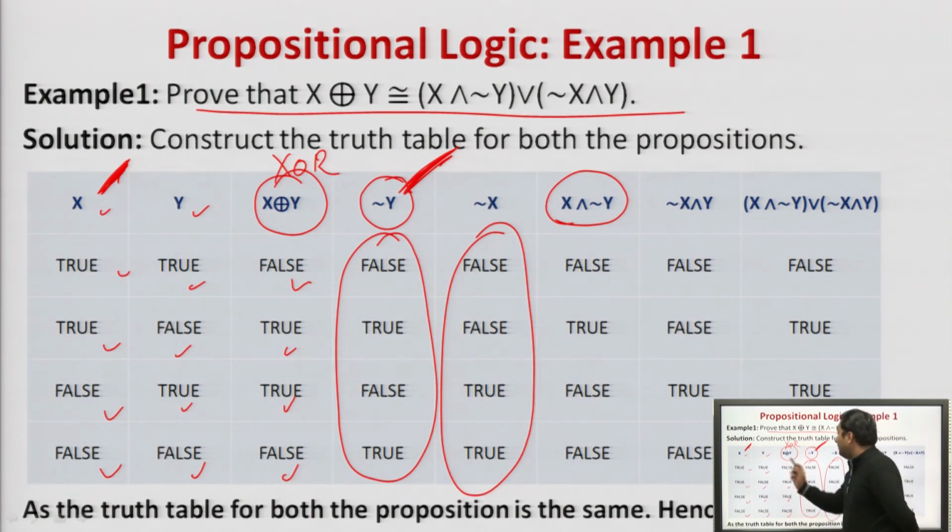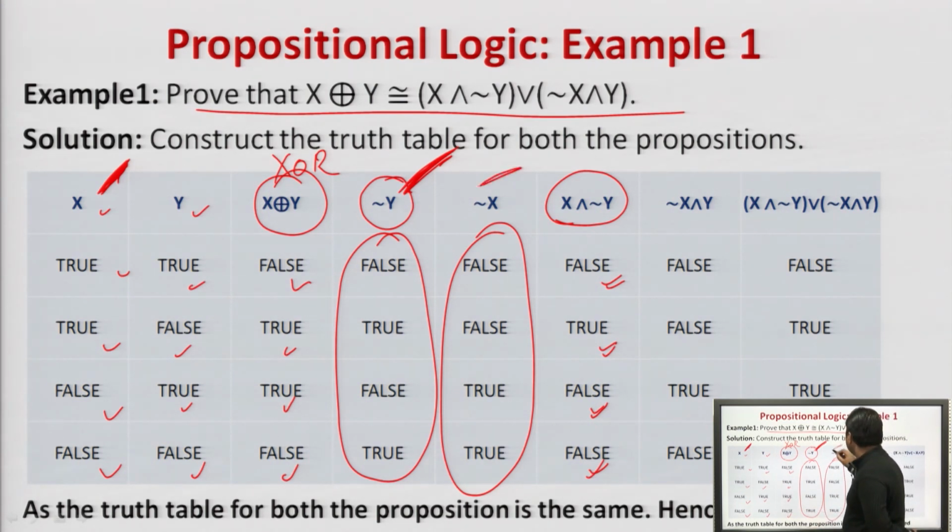So when something is true and this is false, so and will be false. Then true, this will be true. False and false, then will be false. False and true, that will be false. Right?